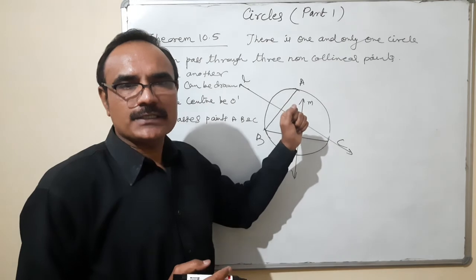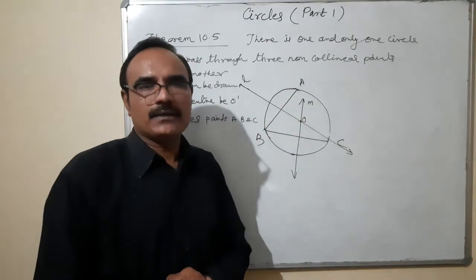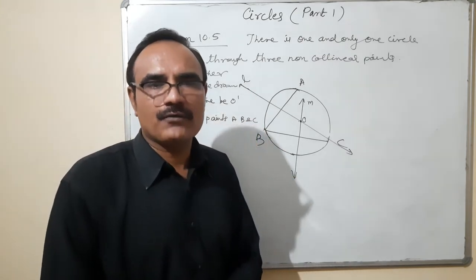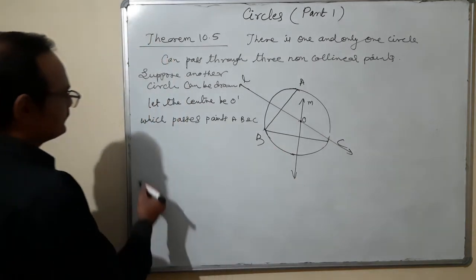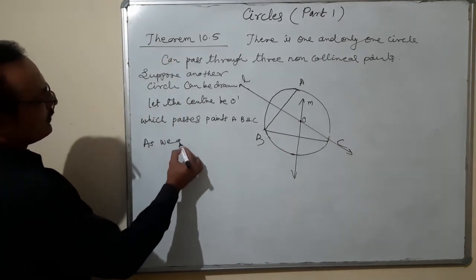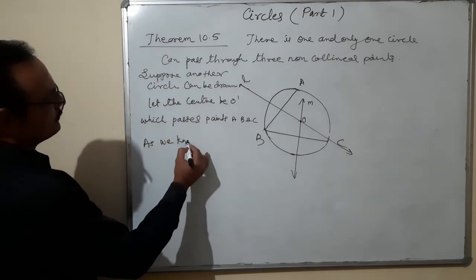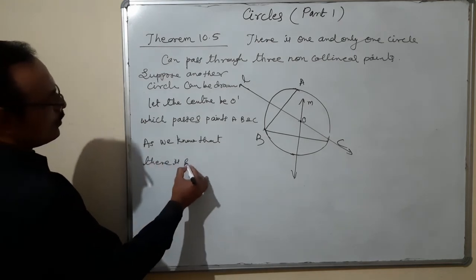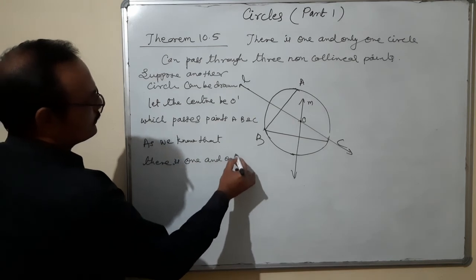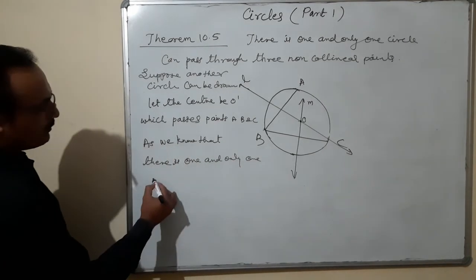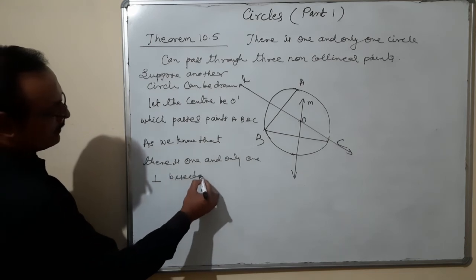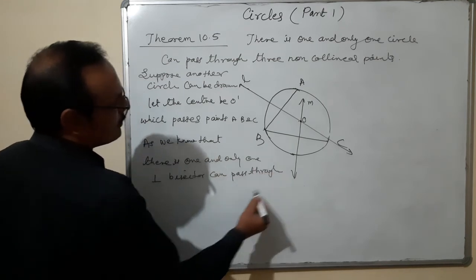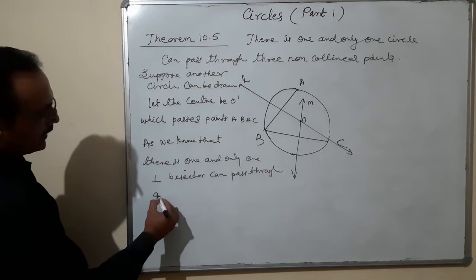Now we have to draw the perpendicular bisector of AB. You know that for a given line segment, one and only one perpendicular bisector can be drawn.